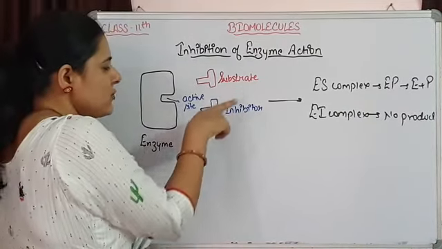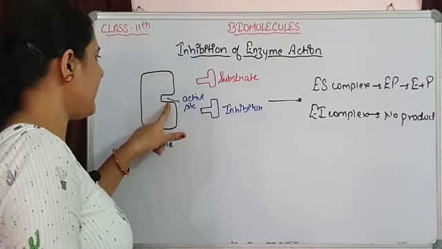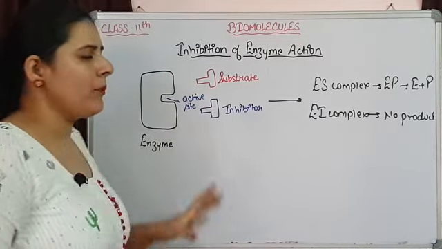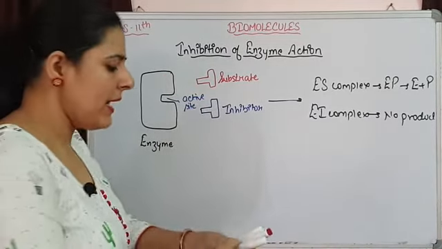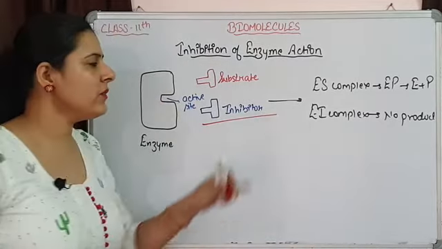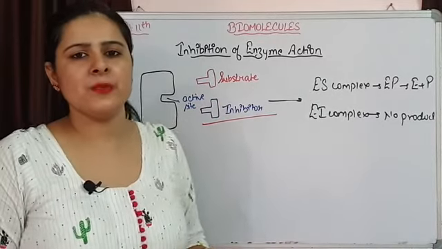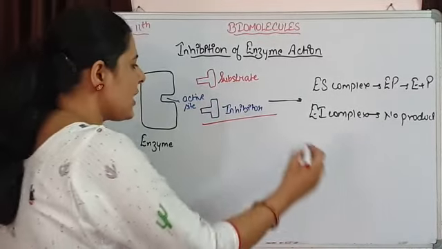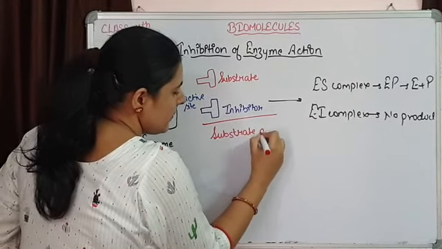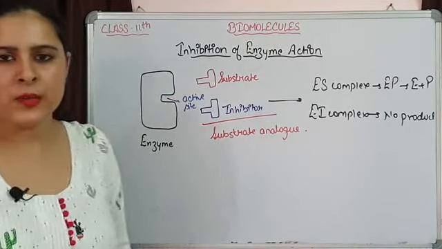So here the substrate and inhibitor are going to compete with each other for the binding of this active site. That is known as competitive inhibition. And the inhibitors which are going to show structural similarity with the substrate, जो inhibitors substrate के साथ structural similarity show करते हैं, such type of inhibitors are known as substrate analog.